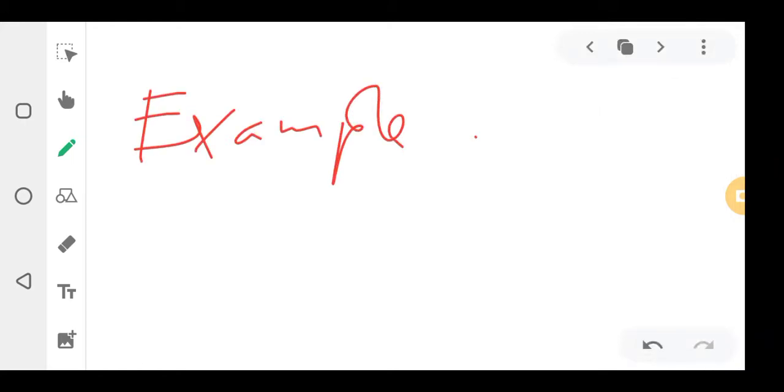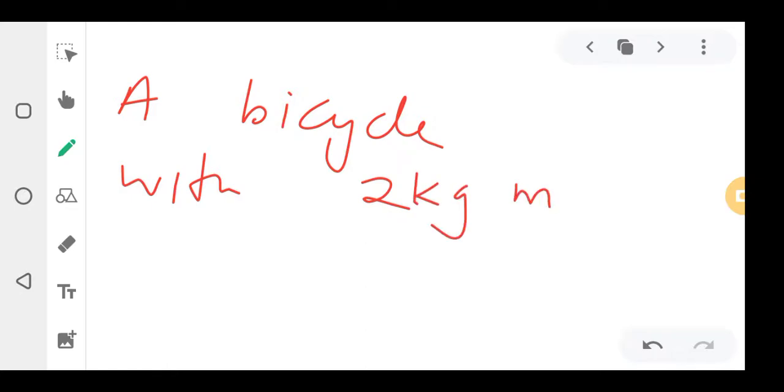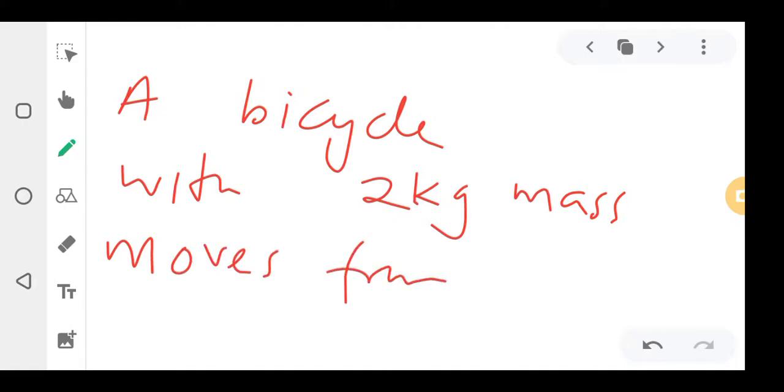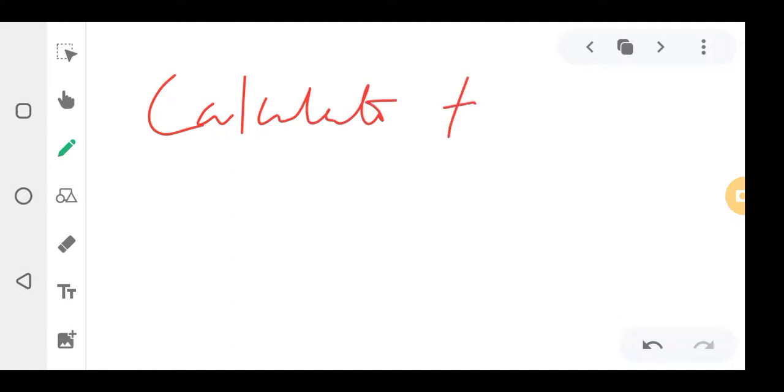Okay, you understand? For example, if they give you a question like example 1, they can say: a bicycle with 2 kg mass moves from 2 meters per second to 6 meters per second in 0.5 seconds. Calculate the force.